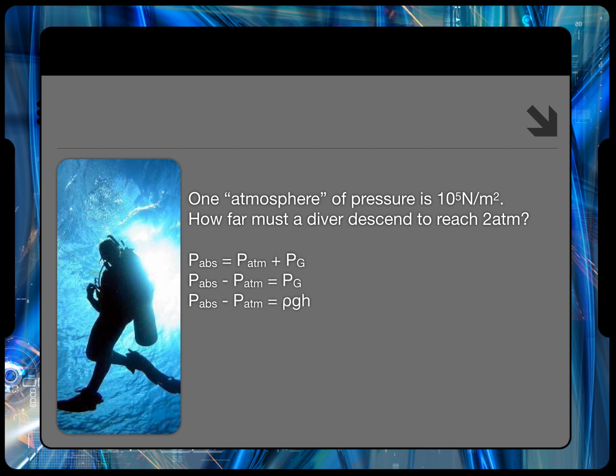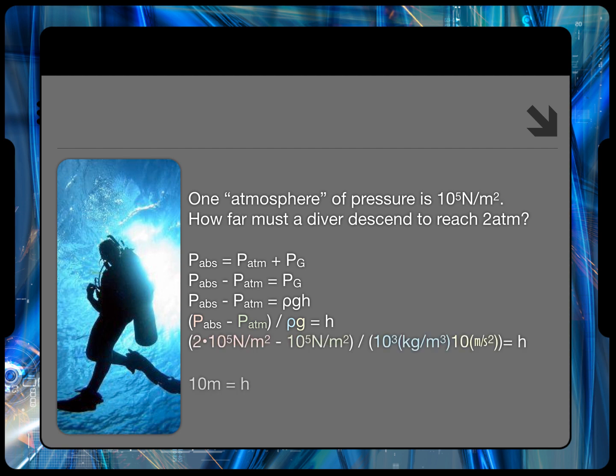Well, we can algebra that one out, and find that it's about 10 meters. Probably an easier way of looking at this problem is saying, how far underwater would you need to swim to have 1 extra atmosphere, that is, 10 to the 5th extra pascals of pressure?